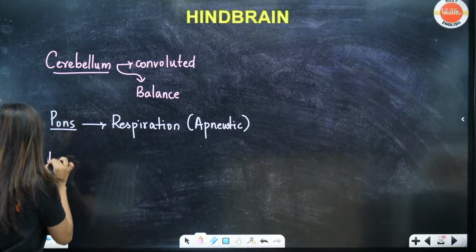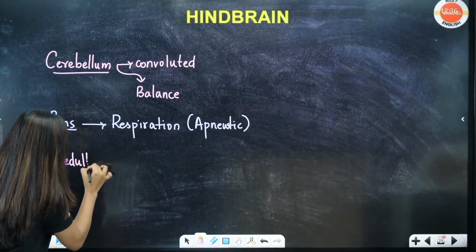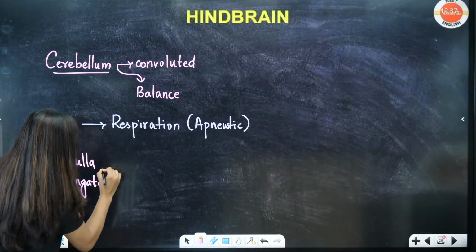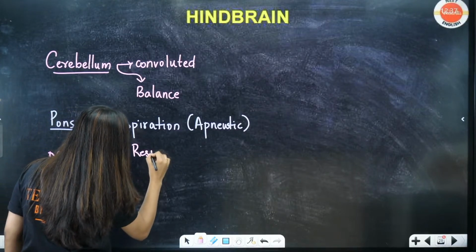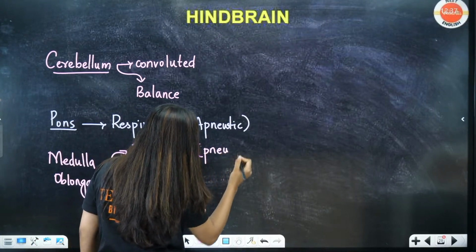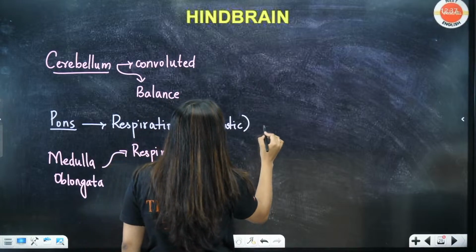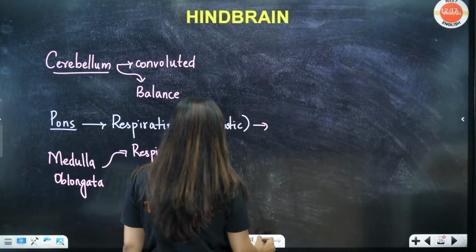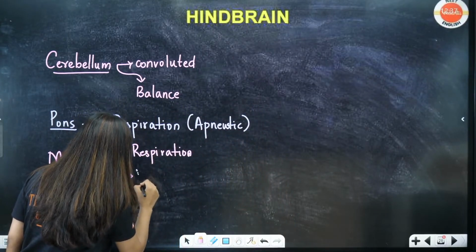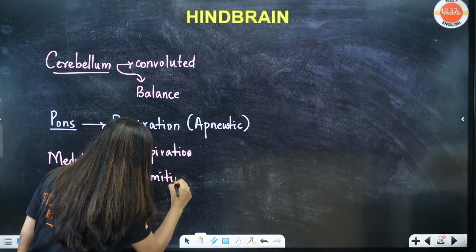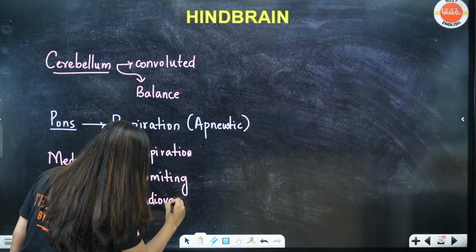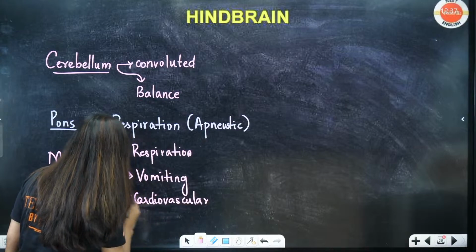Then the main portion is medulla oblongata. These have centers for respiration, especially your pneumotactic centers. Students, on the pons we have no pneumotactic centers. So I'll just write: respiration, vomiting center, cardiovascular.